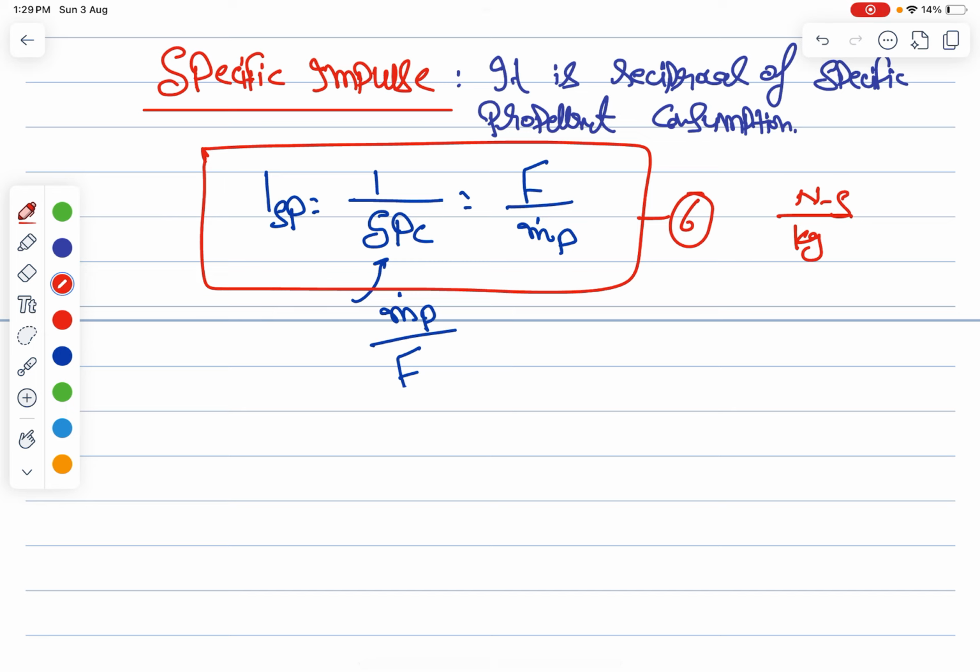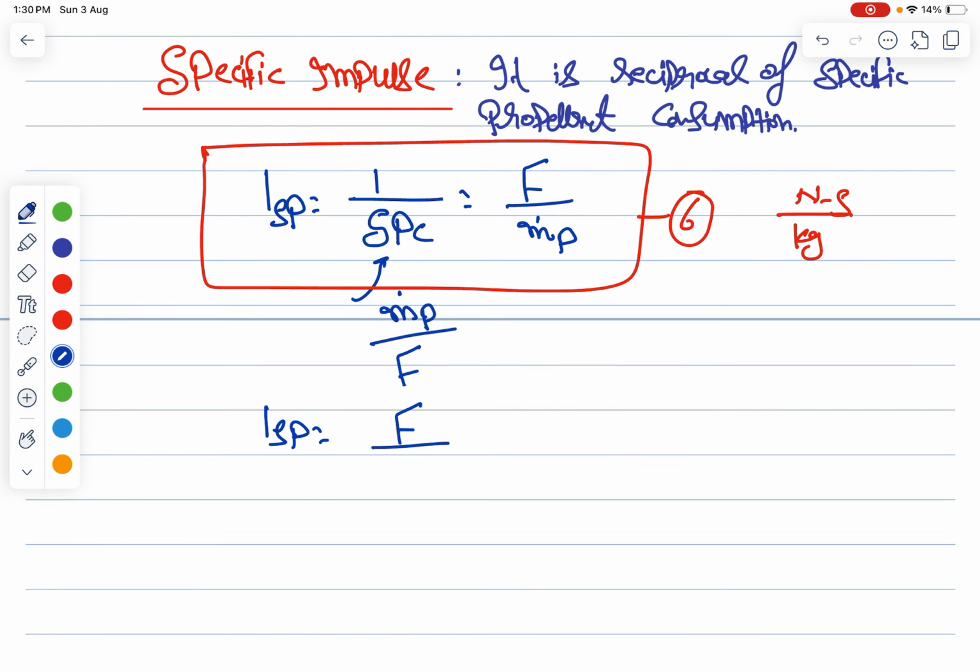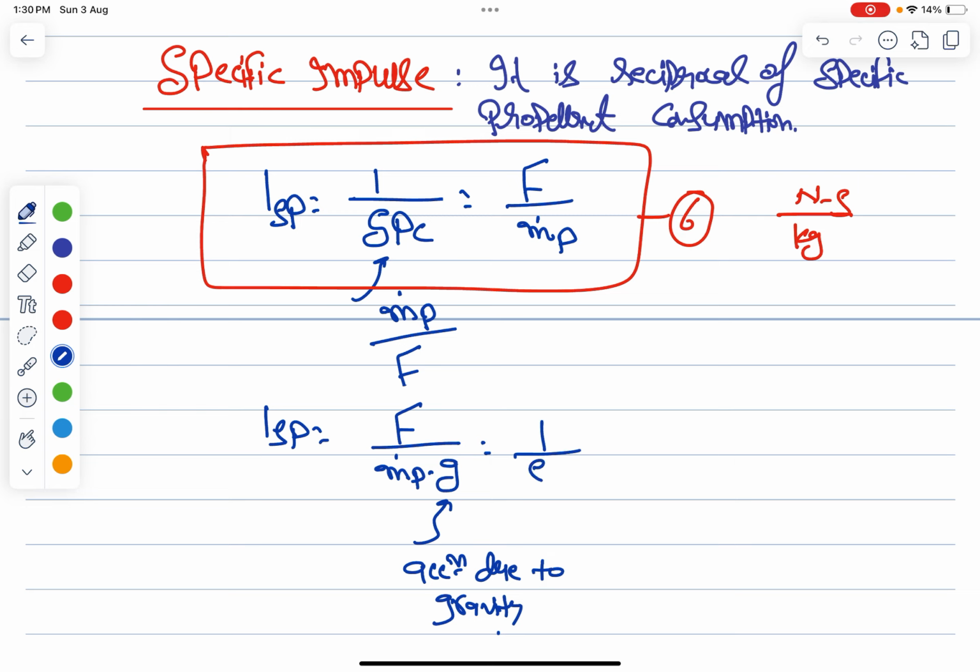So you can also write Isp as thrust divided by the mass flow rate of propellant times g, where g is the acceleration due to gravity. So you will get 1 by SPC for sure.